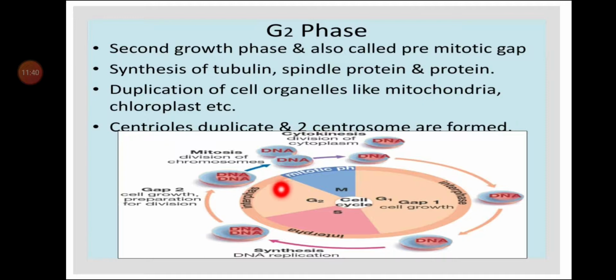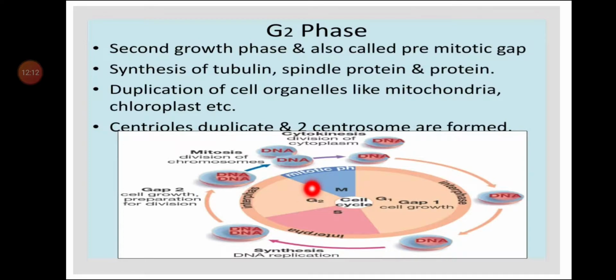That means the function is the same as G1, that is synthesis of proteins, synthesis of RNA, etc. Duplication of cell organelles like mitochondria and chloroplasts also takes place during this phase. Centrioles duplicate and two centrosomes are formed during G2 phase.